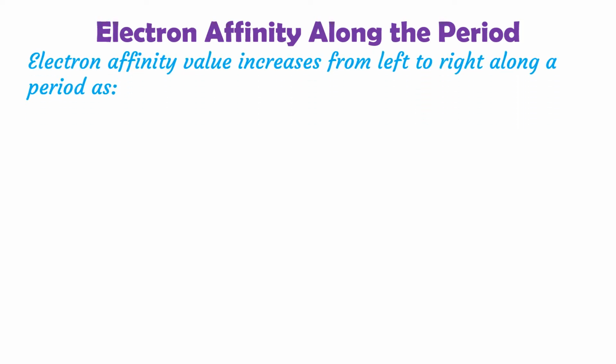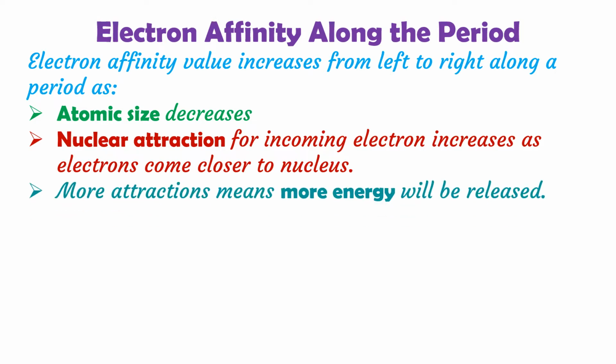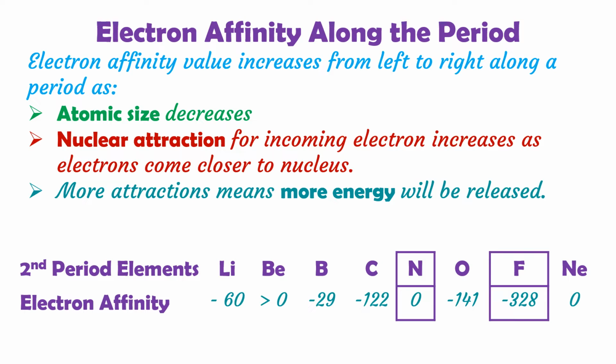Let's see about the trends. Electron affinity value increases from left to right along a period. As you already know, along a period atomic size decreases, so nuclear attraction for the incoming electron increases due to smaller size. More attraction means more energy will be released. So electron affinity increases along the period. For example, when we move from nitrogen to fluorine, electron affinity increases from 141 to 328. The negative sign indicates the release of energy in this case.